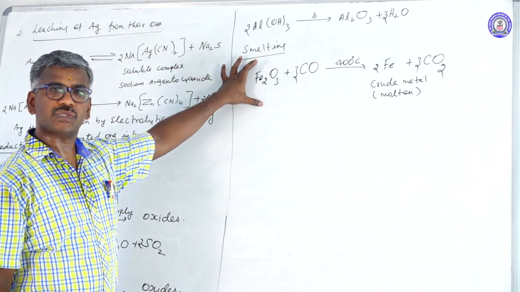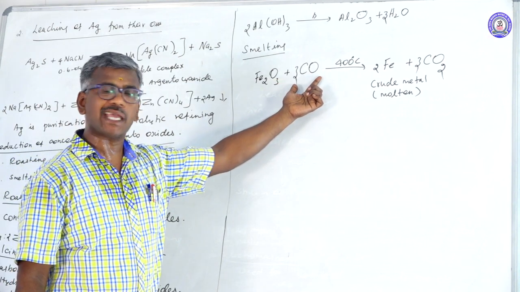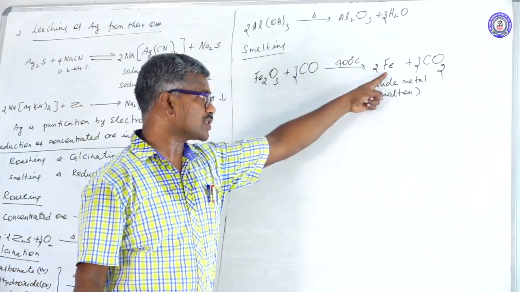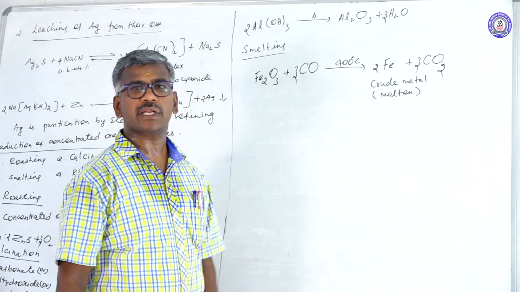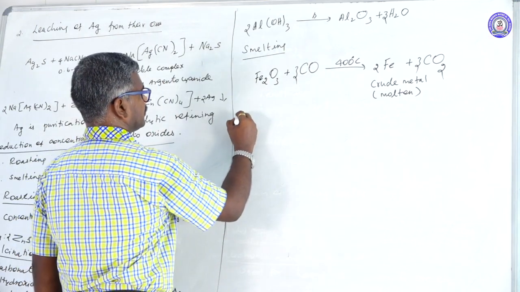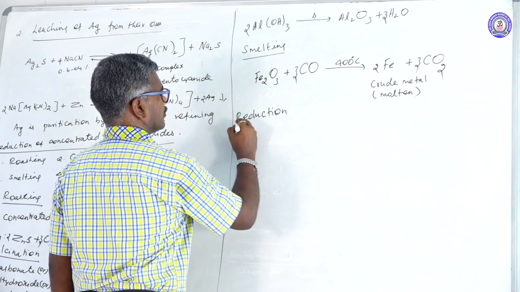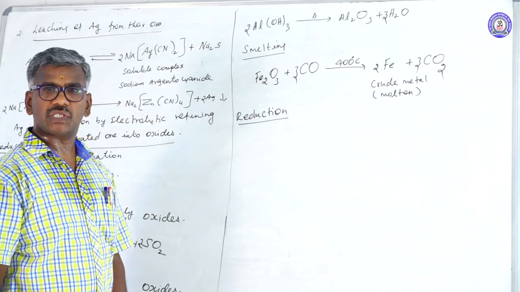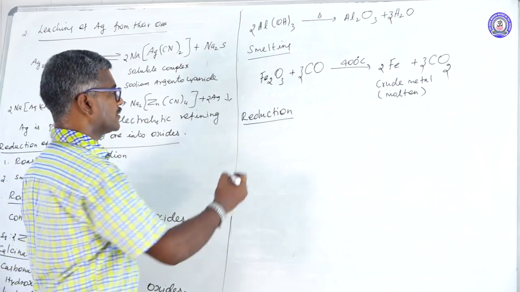The process in which a metallic oxide is reduced using a suitable reducing agent on heating to form crude metal in a molten state is known as smelting. Another one is reduction. Reduction means addition of hydrogen. There are different types of reduction. There are 3 types.